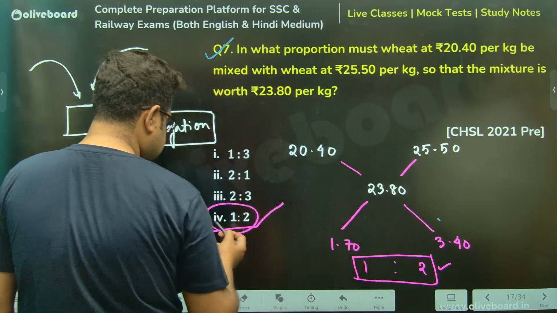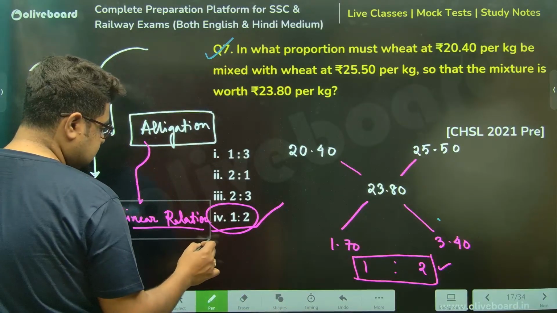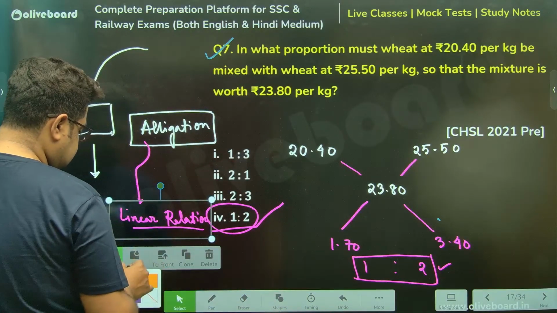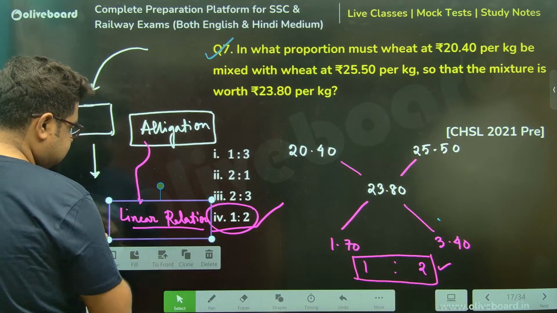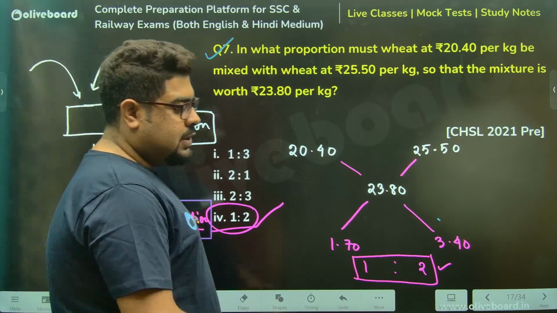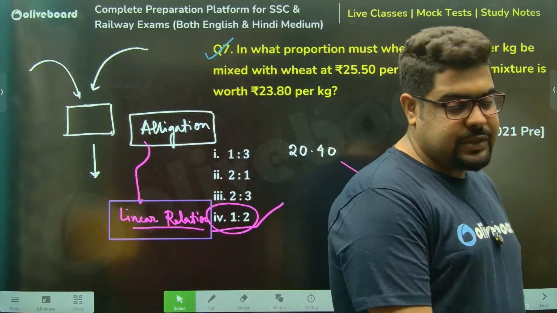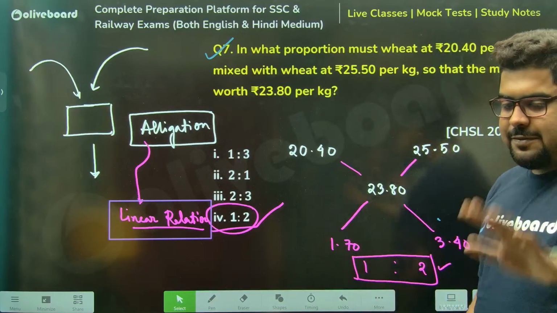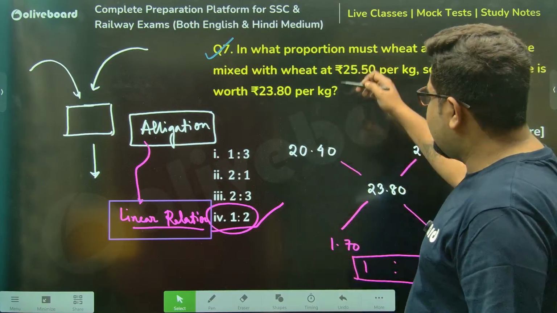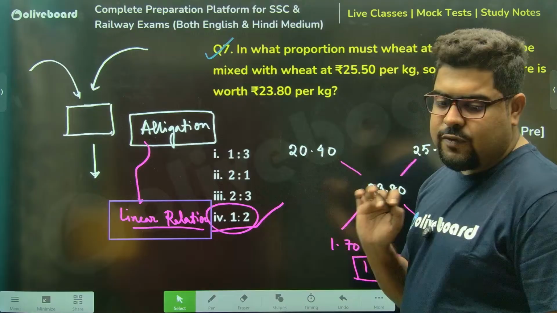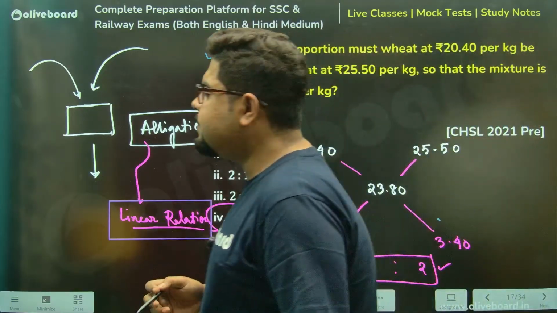Now many of you might ask, sir, what did you mean when you said linear relation? What is linear relation, sir? Please understand, everybody. Here 1:2, this is ratio of what? Everyone, please answer me now.